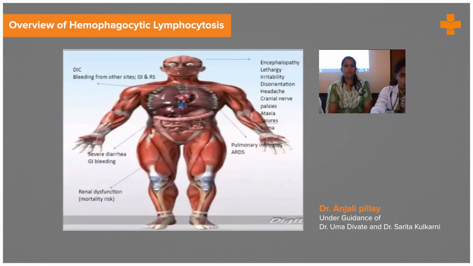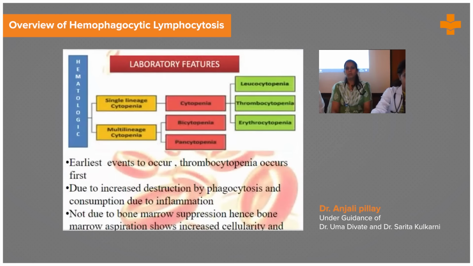body. The multi-system manifestation may present as encephalopathy, lethargy, irritability, headache, seizures, lung manifestations like ARDS and pulmonary infiltrates, severe diarrhea, and DIC. Once renal dysfunction sets in, the mortality risk is very high.